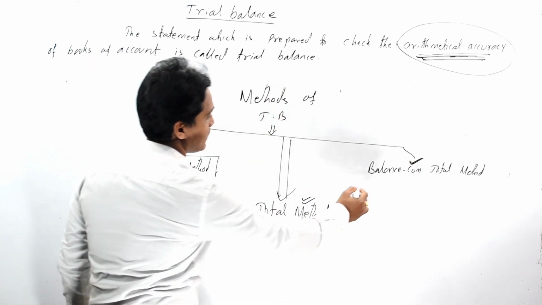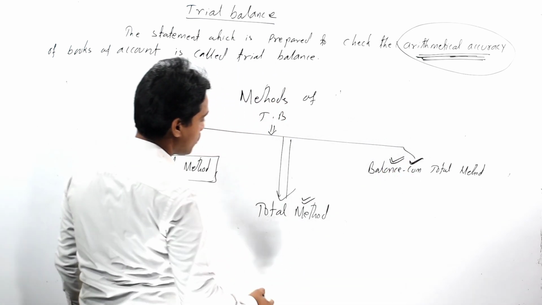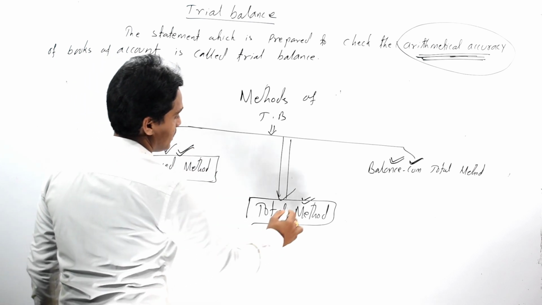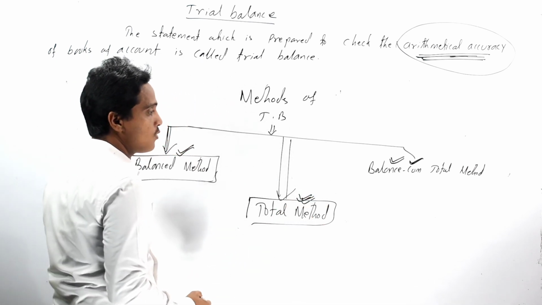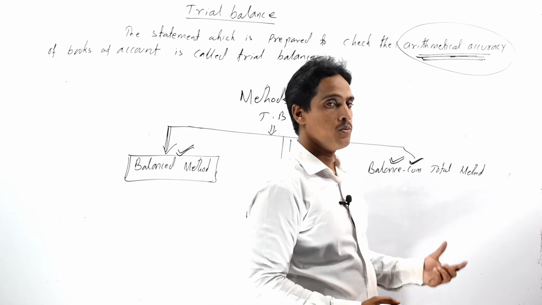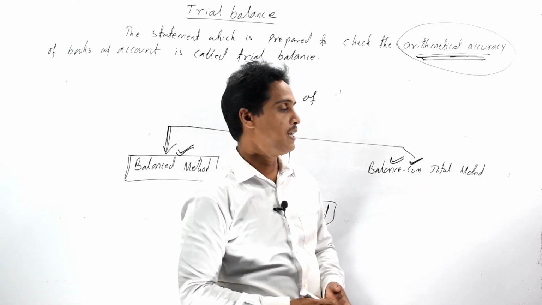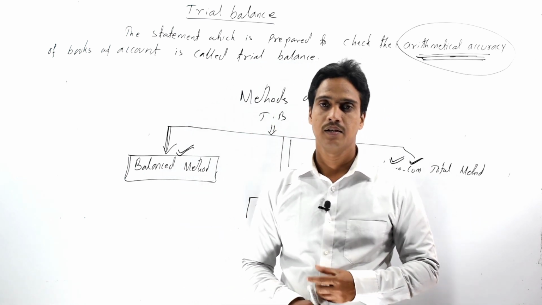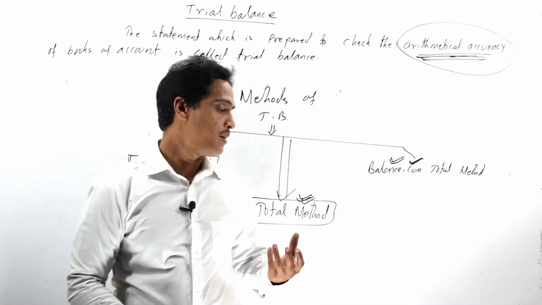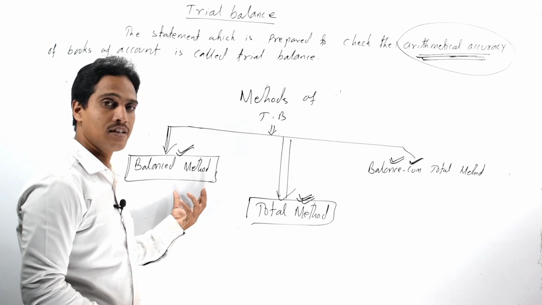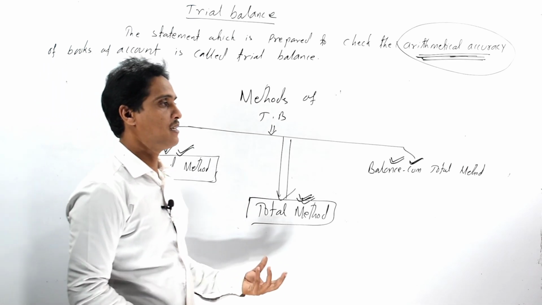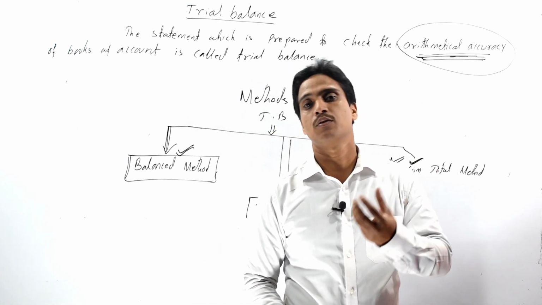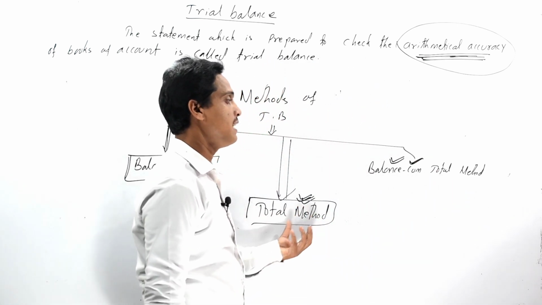Generally, it is the outcome of, or it is the combination of two methods, that is balance method and total method. So it has 4 columns, that is 2 debit columns and 2 credit columns, where we should record the balances of each ledger account, as well as we should record the debit total and credit total of each ledger account.